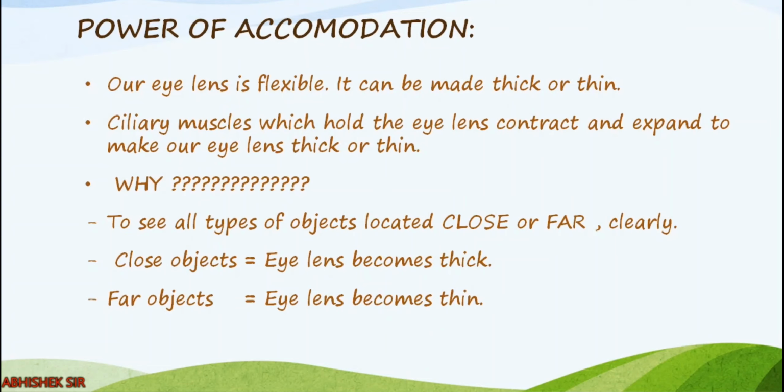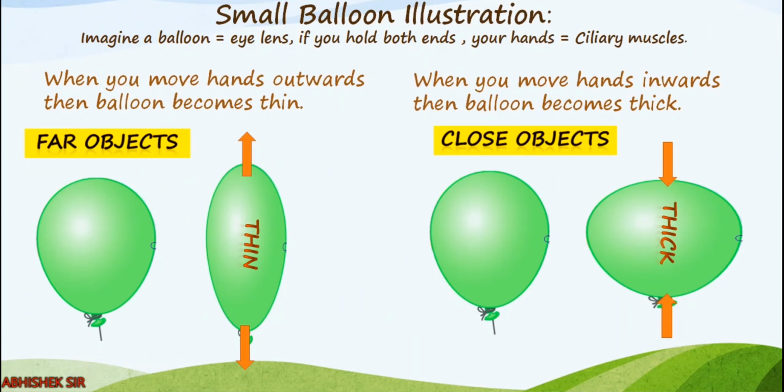Now let us understand this mechanism of thick or thin by a balloon experiment. I have specially made a balloon experiment, and you have to imagine that our eye lens is a balloon. This screen is divided into two different cases. On the left hand side you see a case in which we are seeing a far object, and on the right hand side a case where we are discussing close objects. On the left hand side, let us see the first case. You have a spherical balloon, that is our lens, which is in normal position.